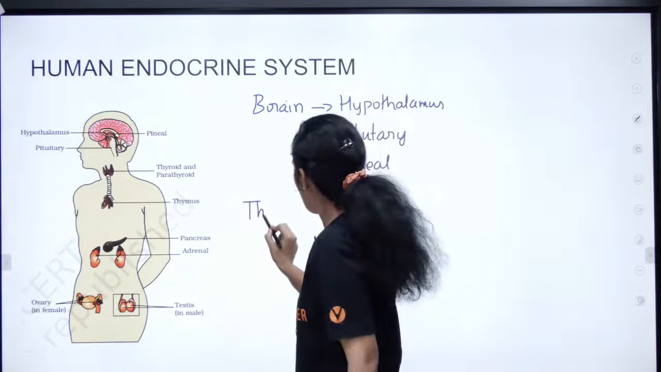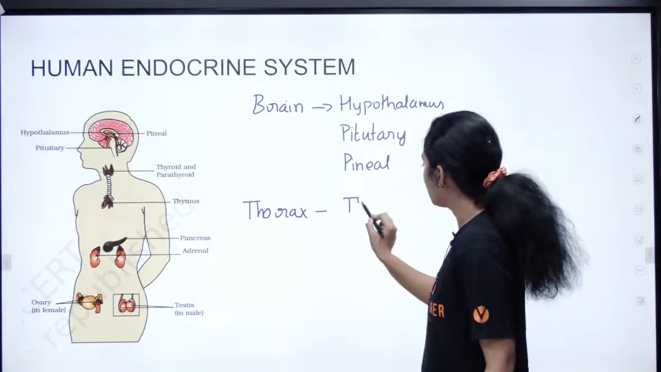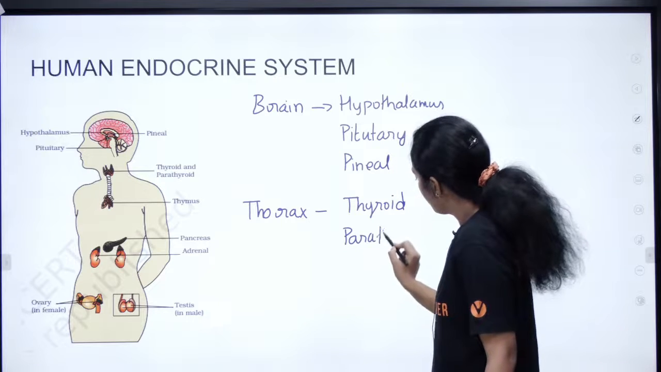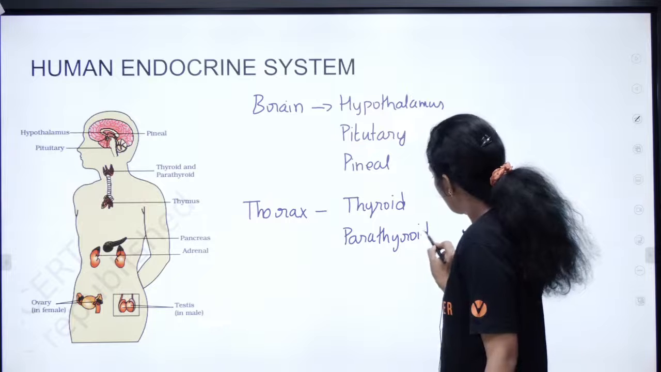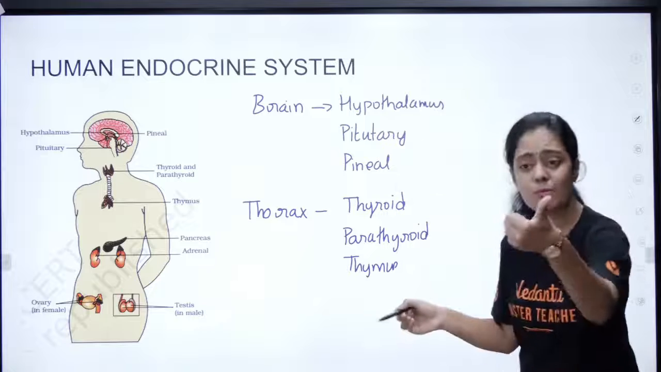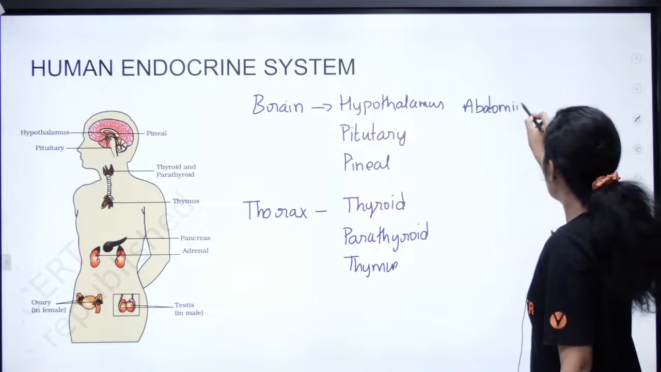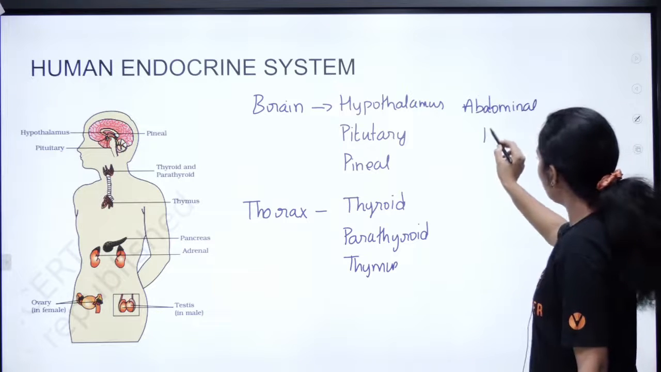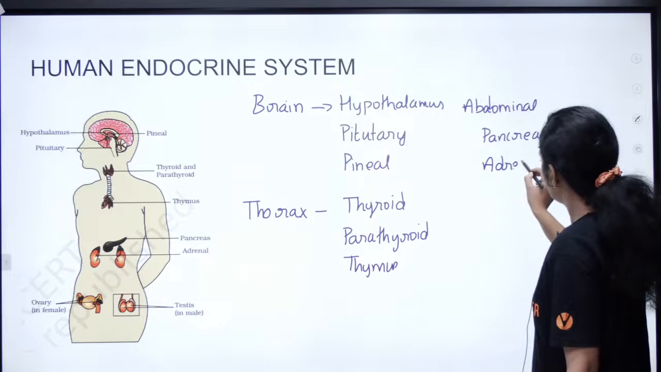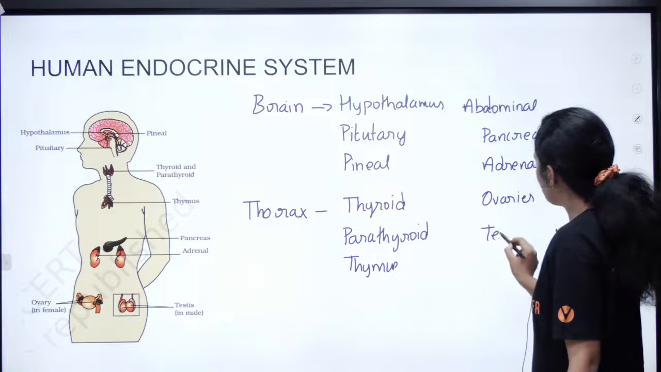Then you have your thorax. In your thorax you have again 3 important glands. One is thyroid, then you have parathyroid, then you have thymus. So mudinjiruchi, 6 glands nabagam vechiktachi. Then you have your abdominal region. In the abdominal region you have your pancreas, adrenal gland, your gonads, that is your ovaries and testis.